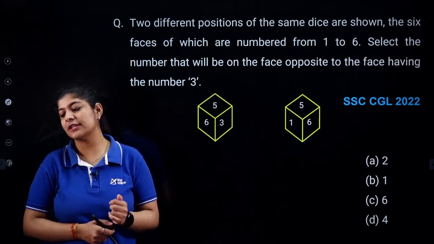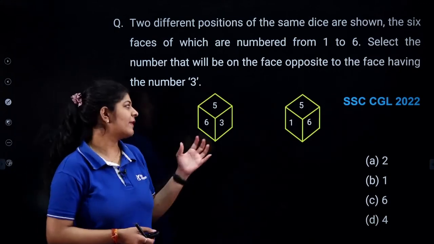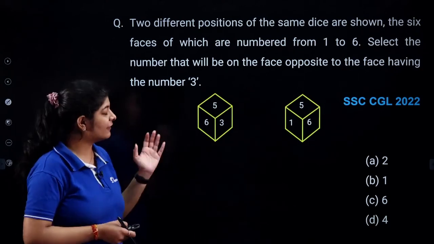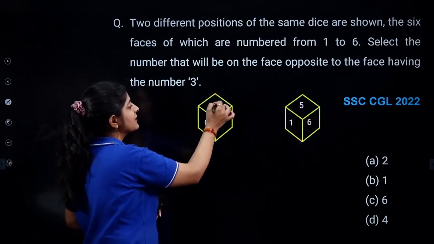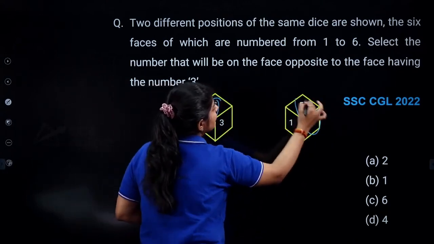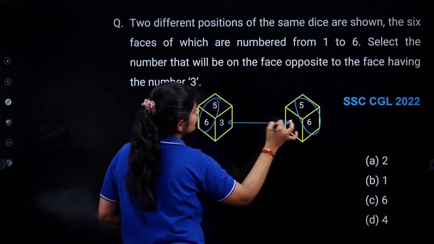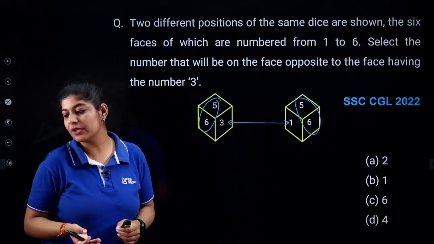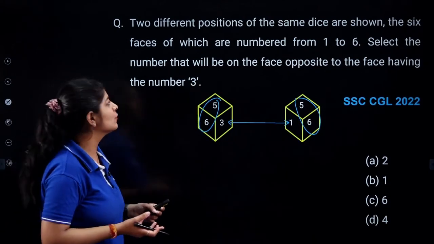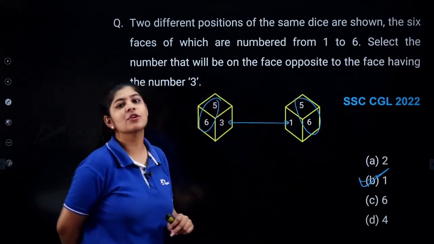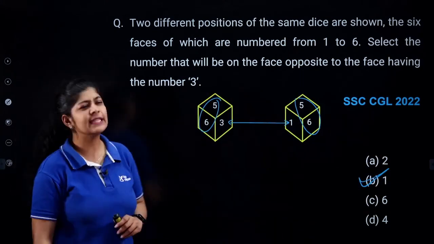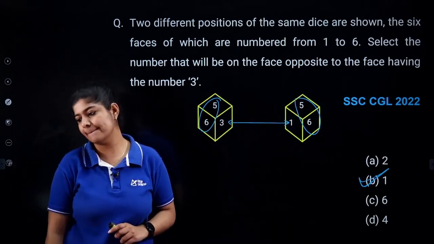Okay, so we already studied that if we are having views like this, and in these views two faces are common, then the third faces are opposite to each other. And what we have to determine? We have to determine the opposite face of 3, that is nothing but 1. So the correct answer over here is option number B.